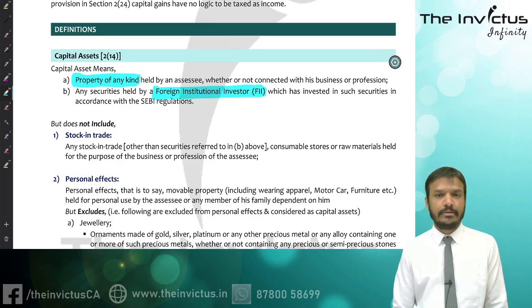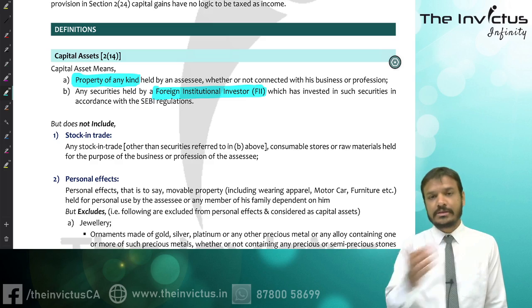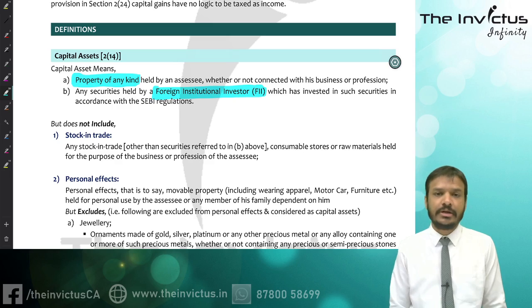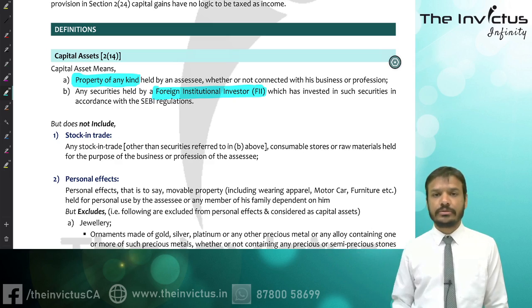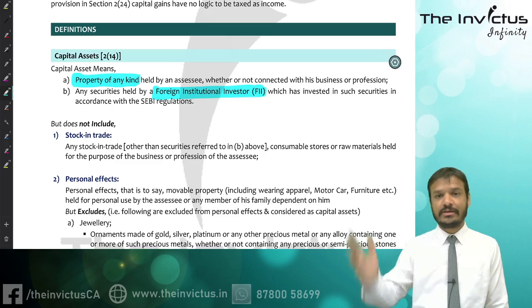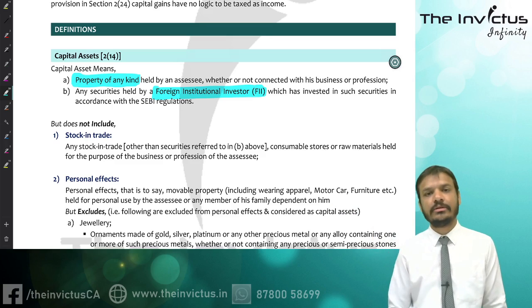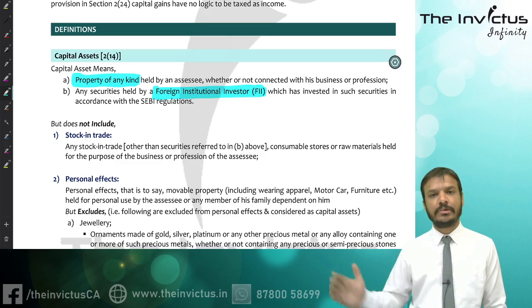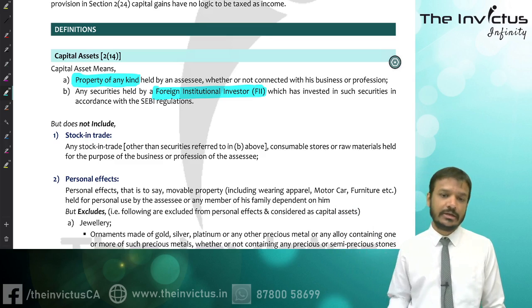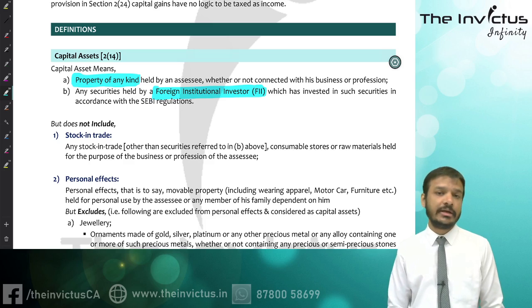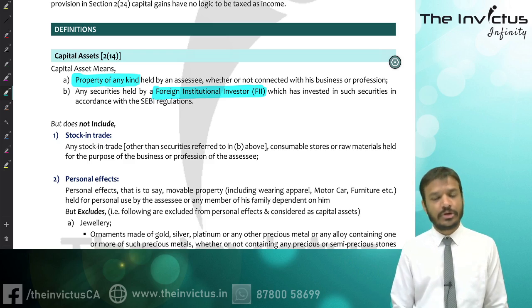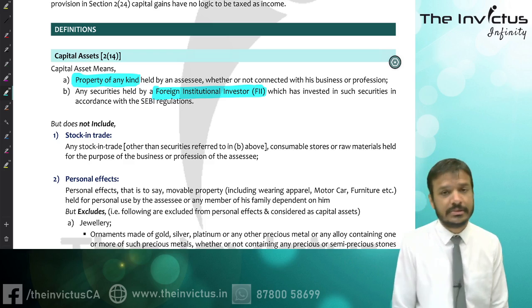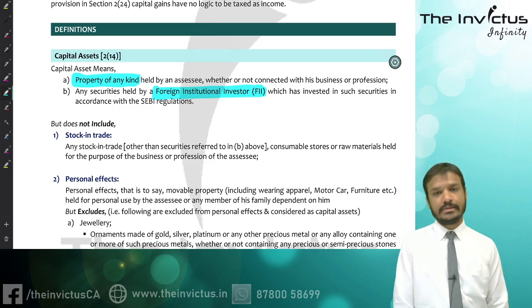Remember, in the first lecture also we discussed this. If I am dealing in securities, whether it will be my business income, whether it will be capital gain, or what. I taught you that there is some intention I need to consider of that particular investor. If he is investing for the purpose of investment, then it will be a capital asset. If he is having regular dealing in that particular stock, then it will be business income. If he has a speculative motive, then it will be speculation, right? So I need to consider these things.